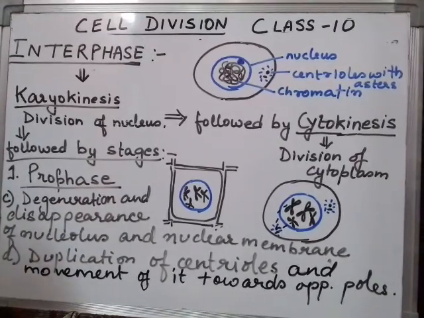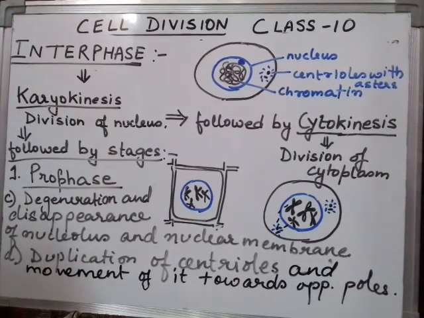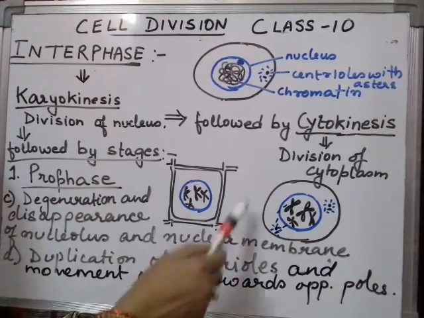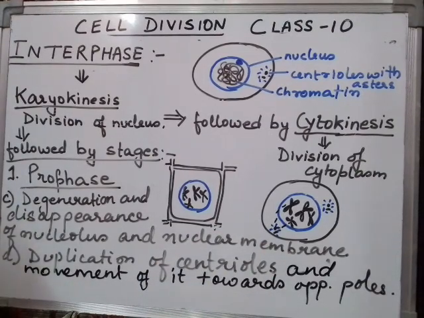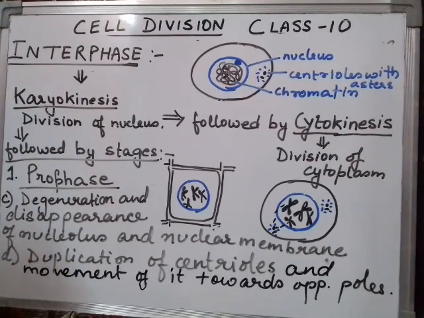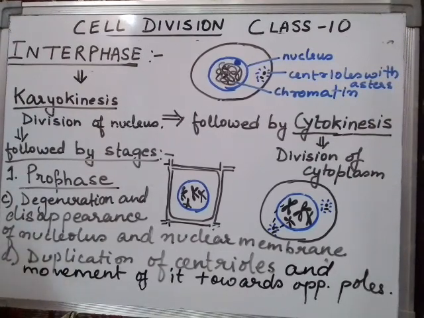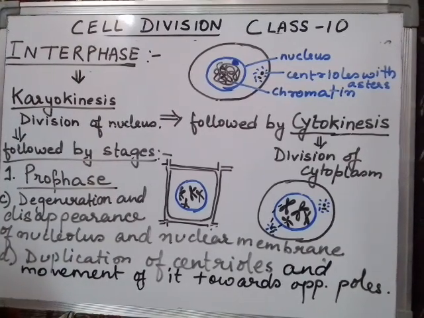Gradually the nuclear membrane and nucleolus disappear, centrioles duplicate and start moving towards opposite poles, and aster rays in the animal cell start forming the spindle, and that spindle fiber gets attached to the centromere of the chromosomes.